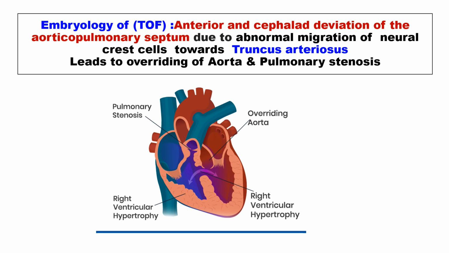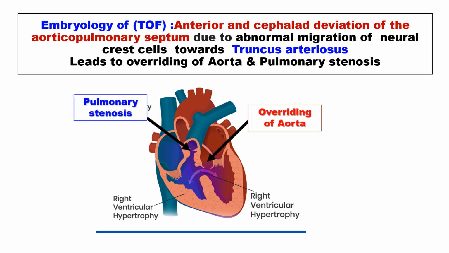The embryology of tetralogy of Fallot is mainly anterior encephalic deviation of the aorticopulmonary septum, which is mainly due to the abnormal migration of neural crest cells towards the truncus arteriosus. This leads to overriding of the aorta, pulmonary stenosis and ventricular septal defect.